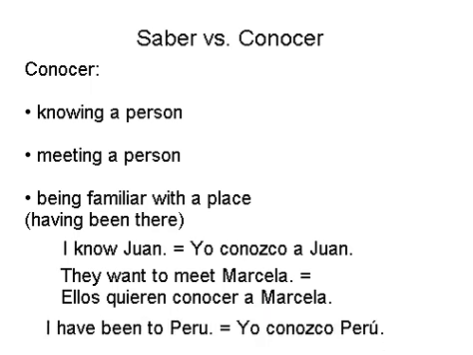And to say I have been to Peru, we would say yo conozco Perú. It might literally translate I know Peru, but we wouldn't really say it in English that way. The meaning that we're trying to get across here is I have been to Peru. Notice that this time we do not have the a, because like we said, that has to do with knowing a person. Peru, of course, is not a person, it's a place, so we don't have that personal a here.